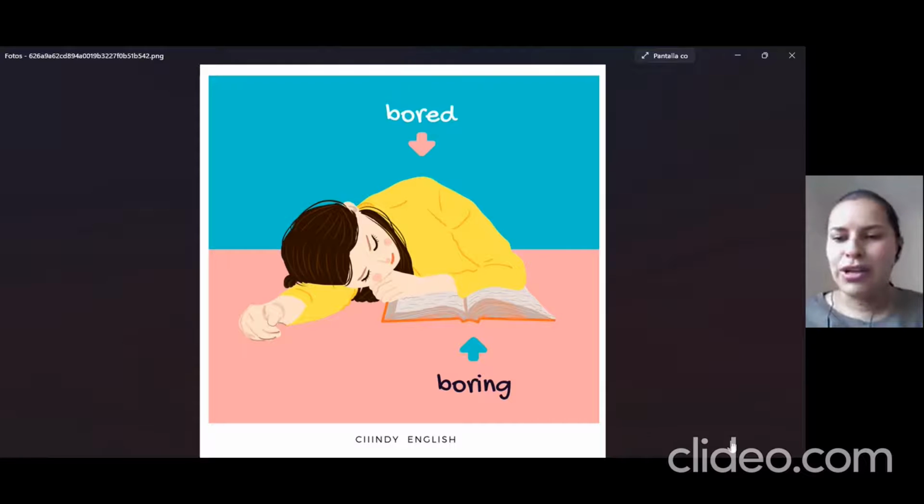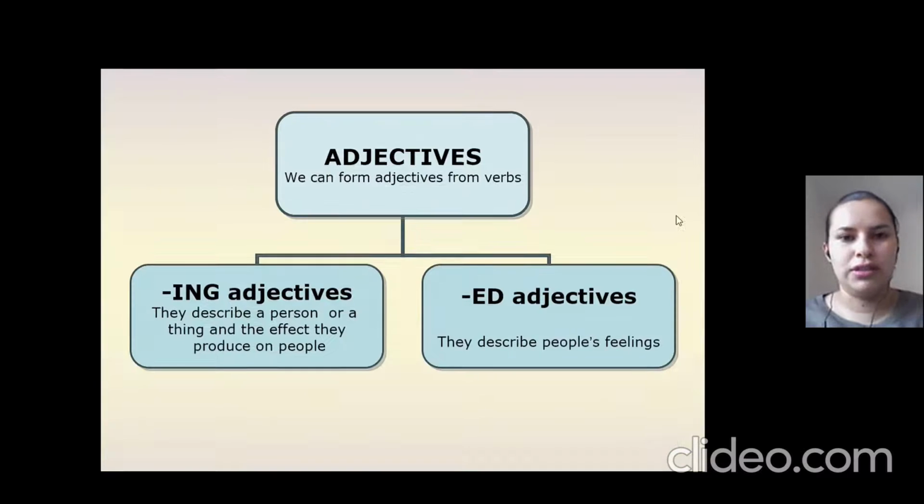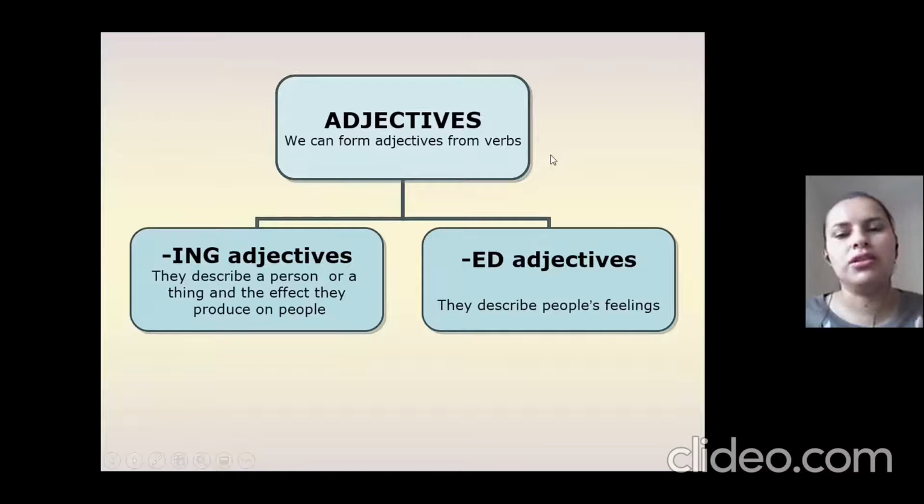Okay, now we are going to see what is happening here. I will show you a presentation in which we are going to see all the aspects that you need to take into account when we are talking about adjectives. Bored and boring are adjectives. Remember that adjectives are those words that describe a thing, a person, an object, but also they can describe an emotion or a feeling. So we are going to see what's the difference between them.